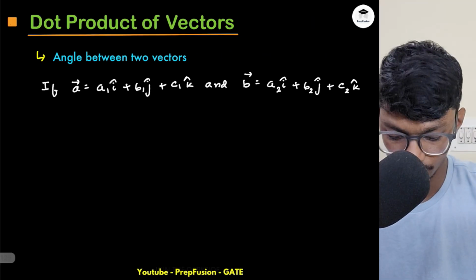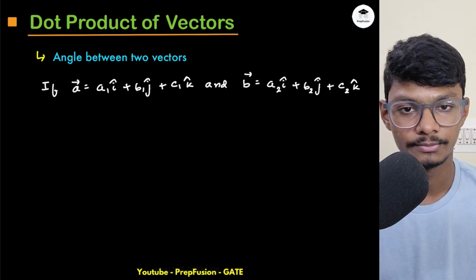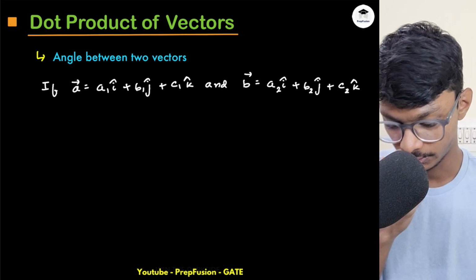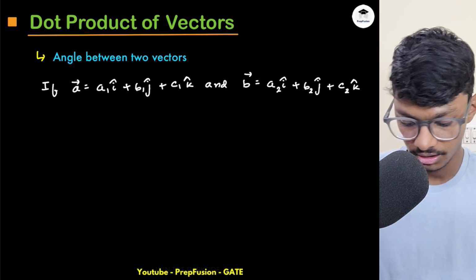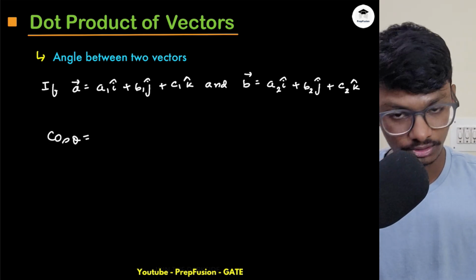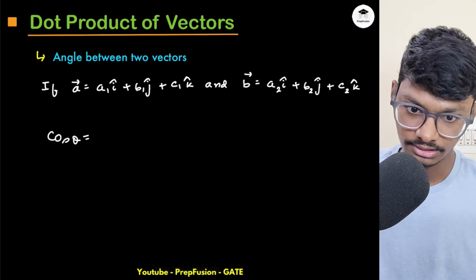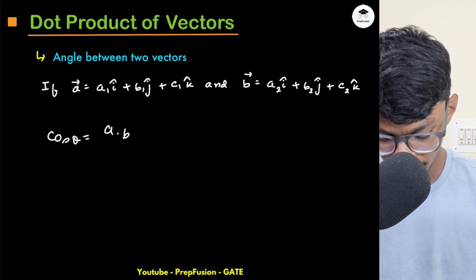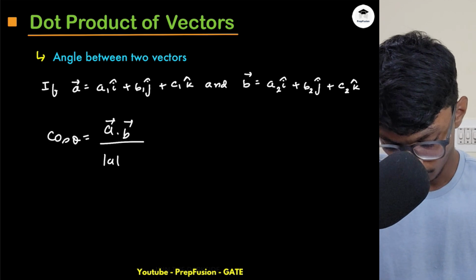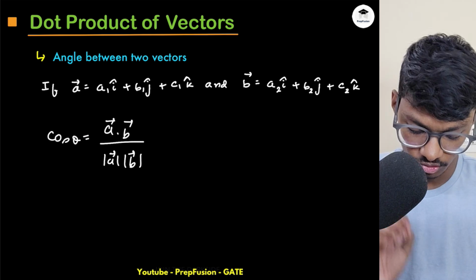Okay, so that is the dot product of vectors. Now there is also another formula for the angle between two vectors. You will use this formula when you are given the two vectors and you have to find the angle between them. What we know is that A dot B equals mod of A mod of B cos theta. So if I bring down mod of A mod of B, cos theta will be simply A dot B divided by mod of A into mod of B. This is enough for you to remember.